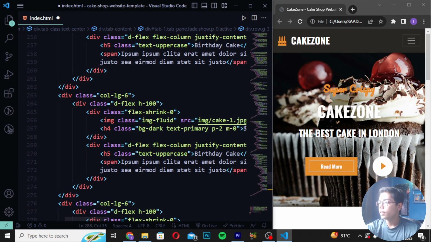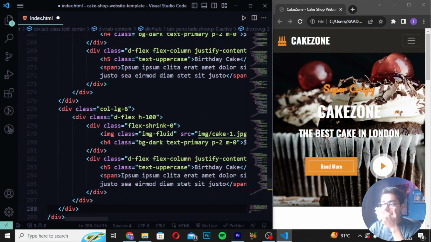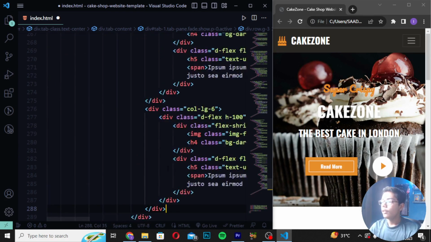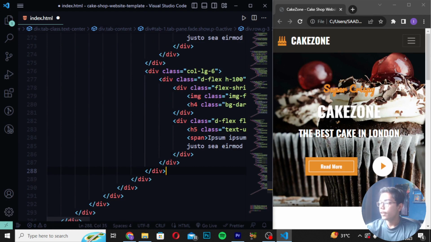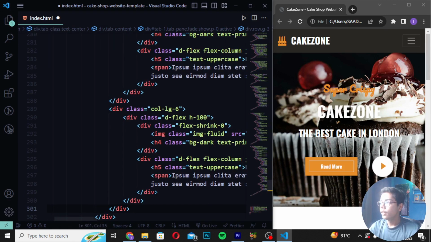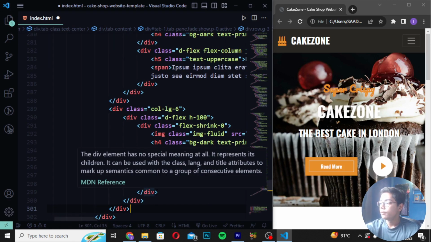And after doing this thing, you simply have to do one thing: I will be moving down, and you can see all the things are perfectly written here, and I think it is good and nothing is wrong here. Now when you have written this, you have to move down after another 3 divs here. So I will be moving down after 3 divs and pasting it again. Now we have pasted this thing again, and we have not changed any image here, and simply I will be doing it again.